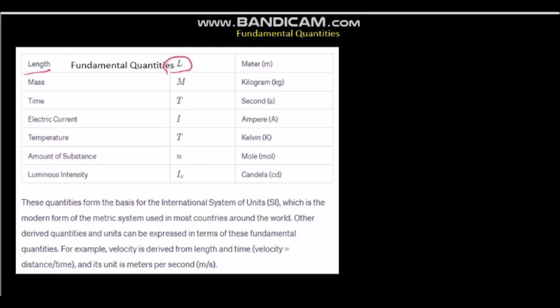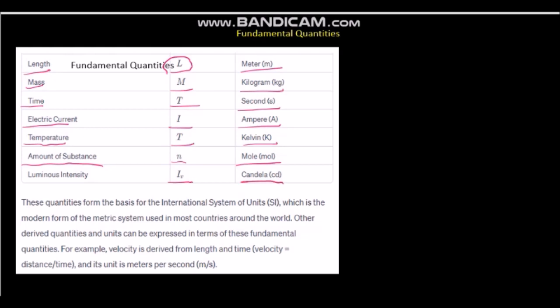Its symbol is L, measured in meter, mass m in kilogram, time t, measured in seconds, electric current, symbol I, measured in ampere, temperature, capital T, measured in Kelvin, amount of substance, measured in mole, or its symbol n, luminous intensity Iv, and measured in candela.